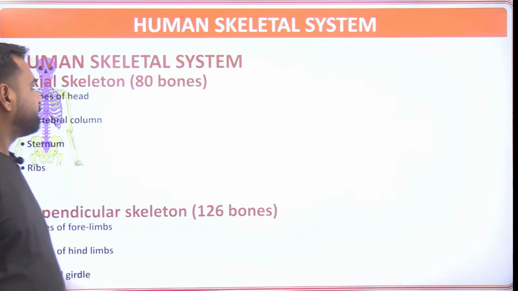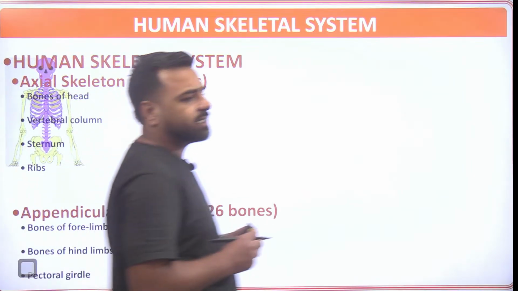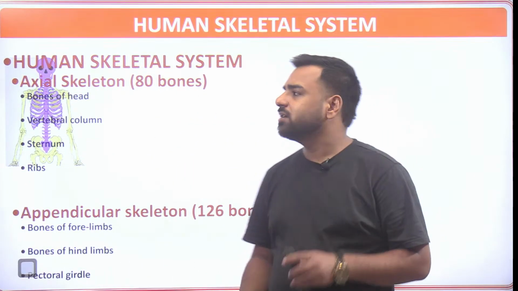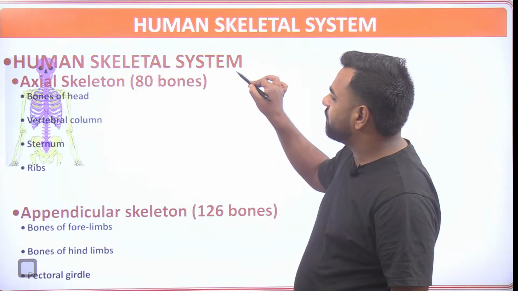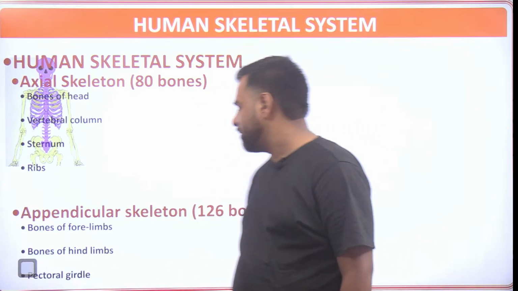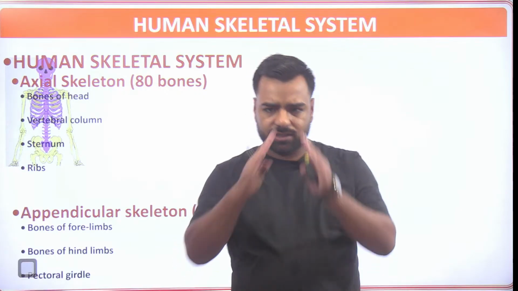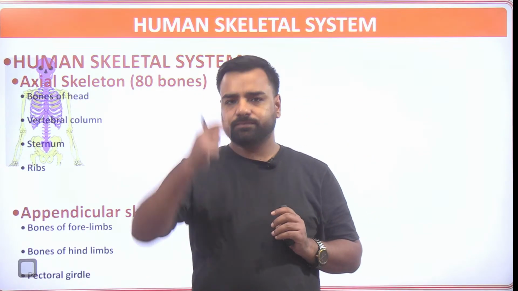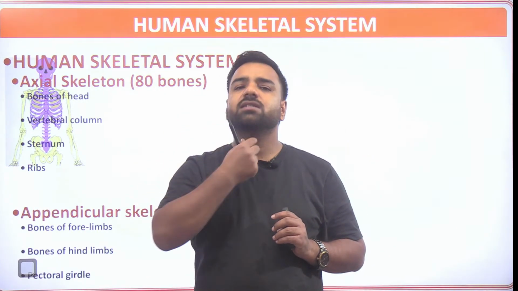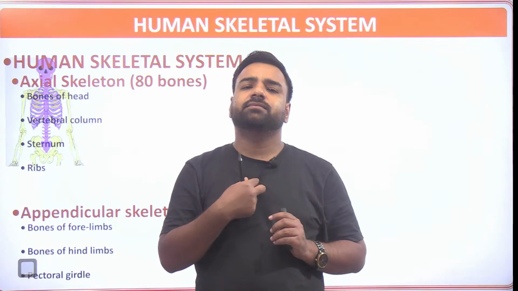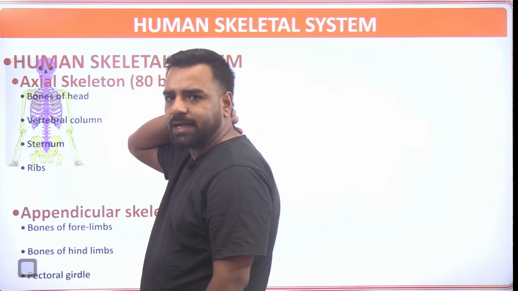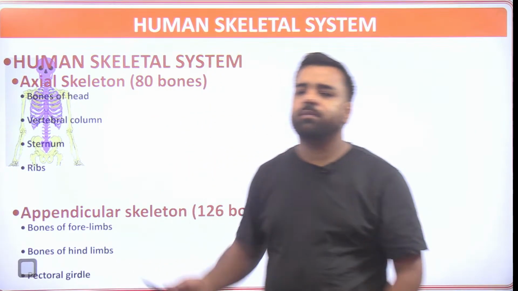Proceeding further, as discussed, the skeletal system is divided into two different sections. One is axial, which consists of 80 bones, and another one is appendicular, which consists of 126 bones. The axial skeleton you can link with the straight portion of our body: our head, the face, hyoid, sternum, ribs, and the vertebral column. They all make 80 bones.